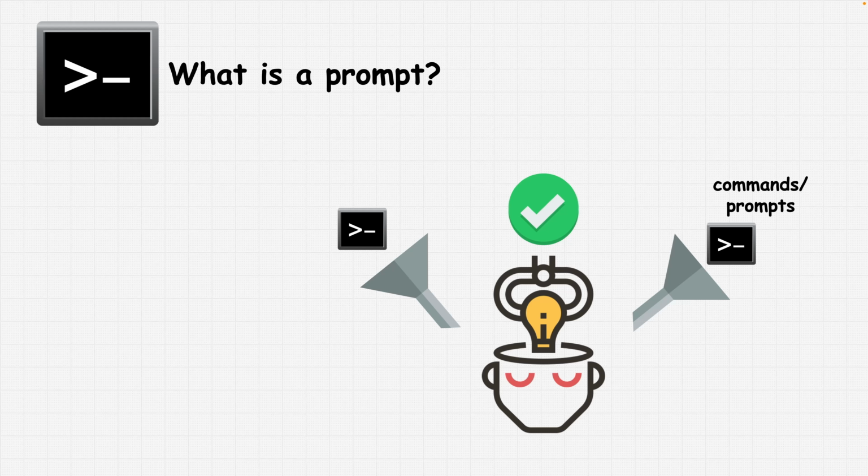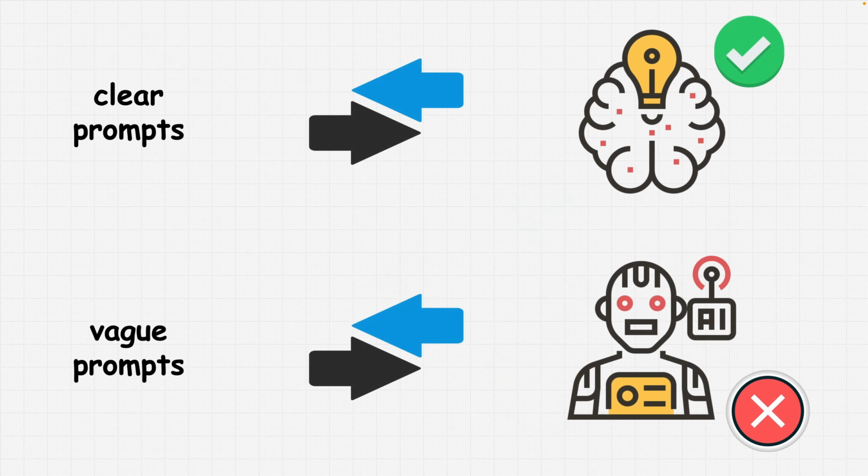Now, why do prompts matter for us? Well, clear prompts equal better, more accurate answers, while vague prompts are pretty much generic and less useful responses. So, an important thing to understand is that the quality of your output depends on the quality of your input.